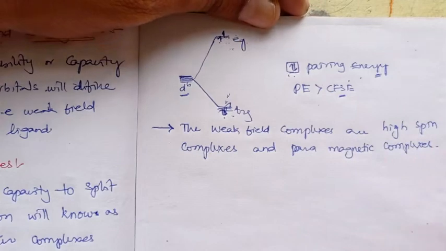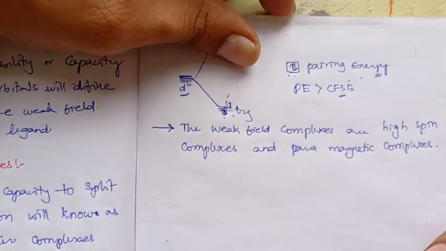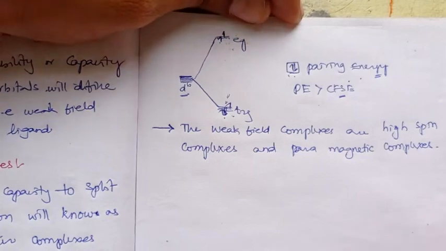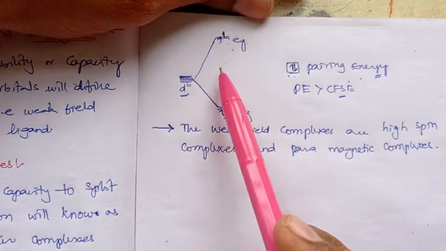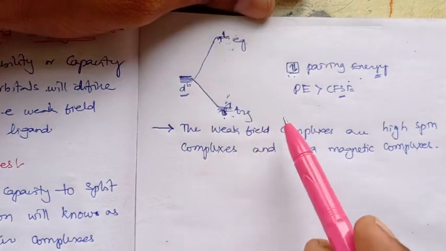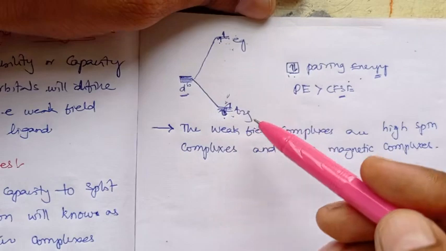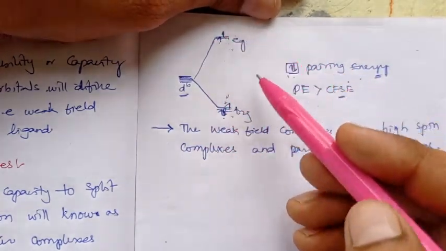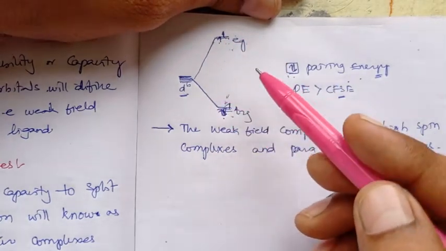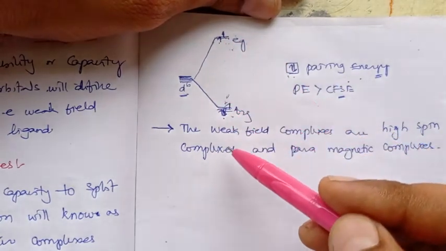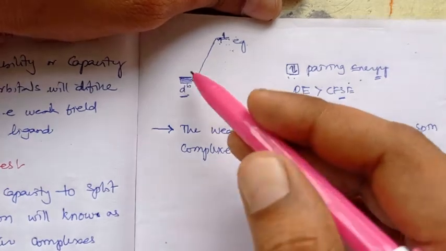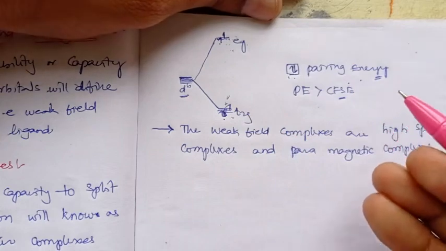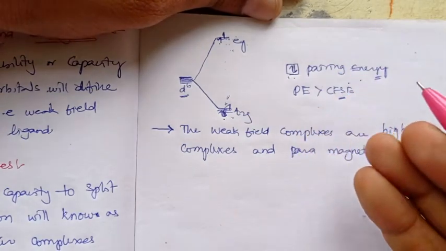Why should the weak field complexes exist as high spin complexes, and why should they be paramagnetic? As the weak field complexes obey Hund's rule, they will certainly exist in the unpaired electron configuration. Initially they go for the unpaired electronic configuration, and never go for the pairing energy. When the electrons exist in the unpaired configuration, most of the electrons will be unpaired.